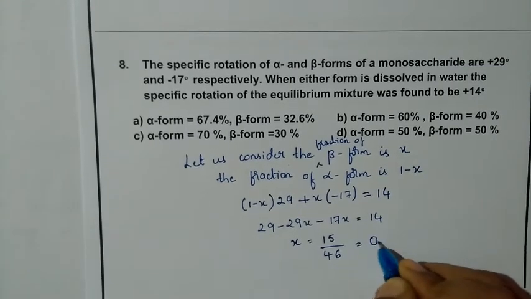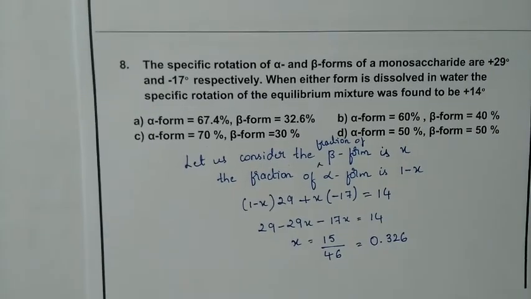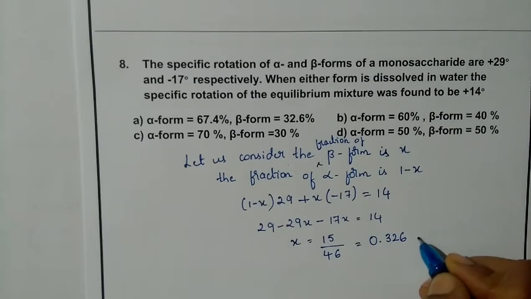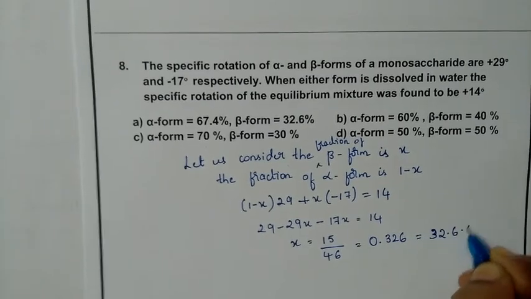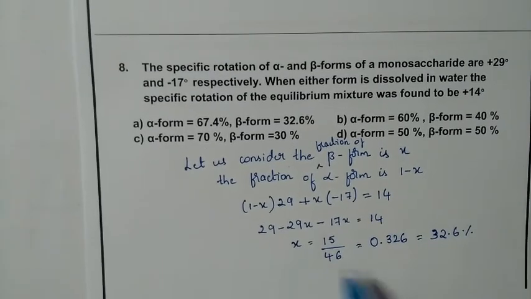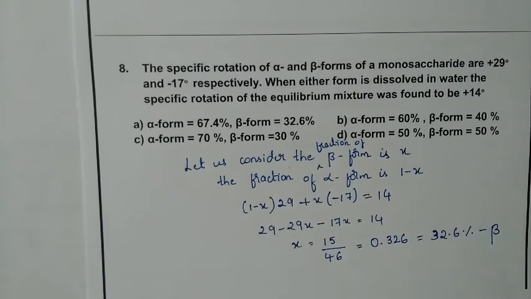So x is equal to 0.326, and percentage-wise it is 32.6%. And what is x? x is our beta form. So this is our beta.